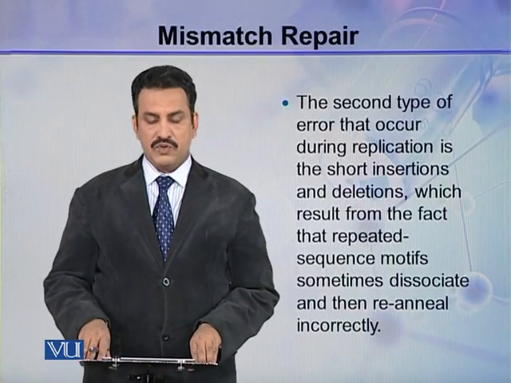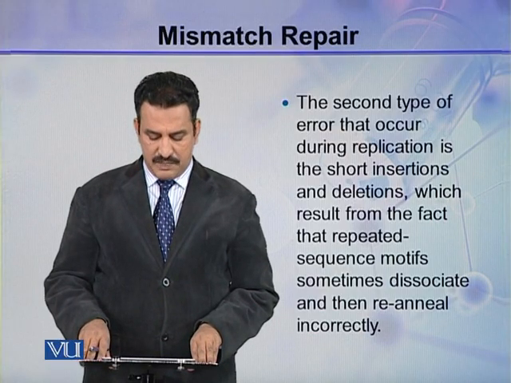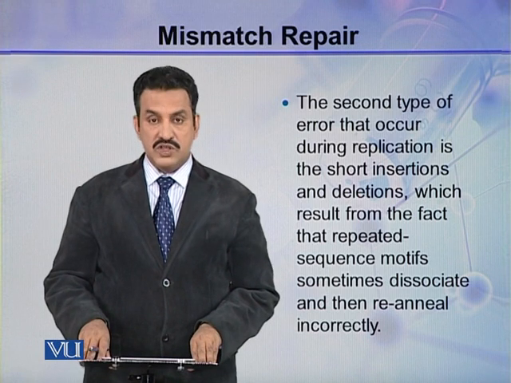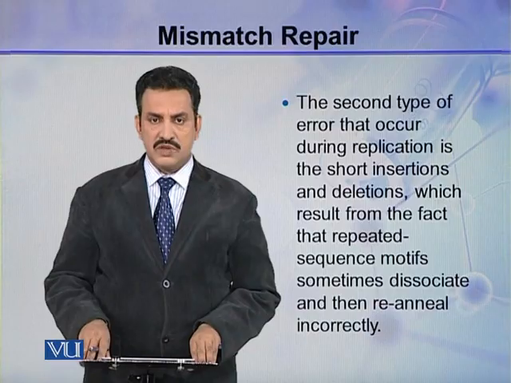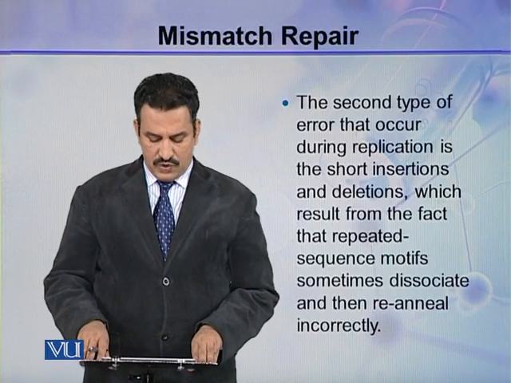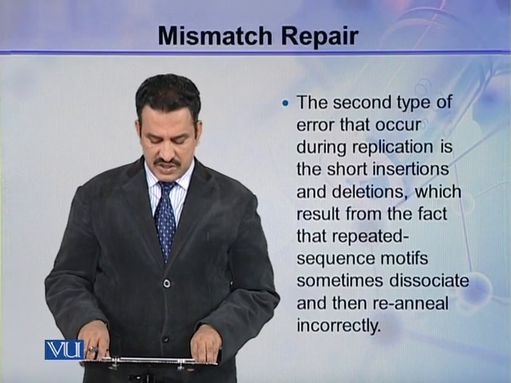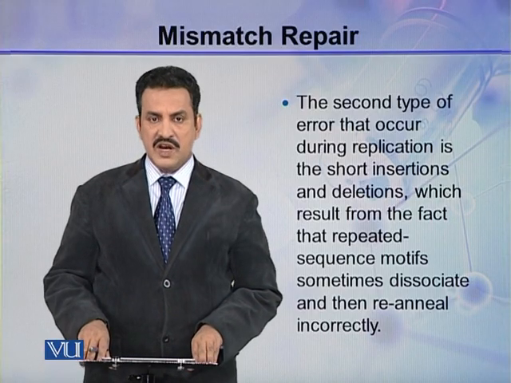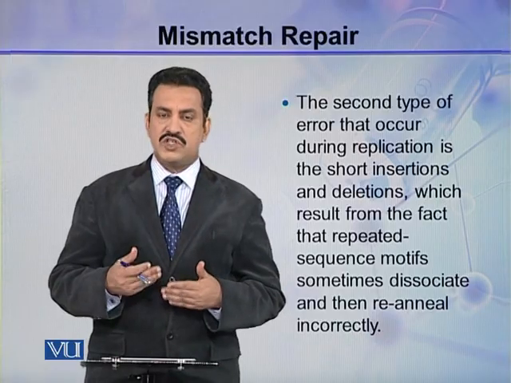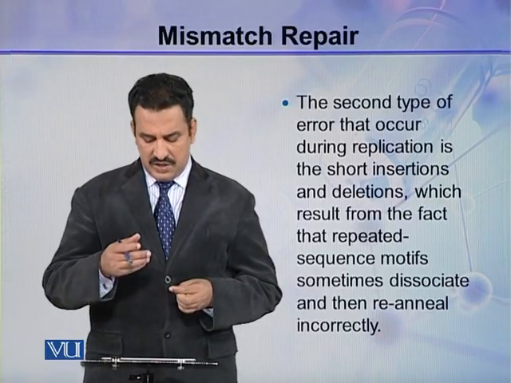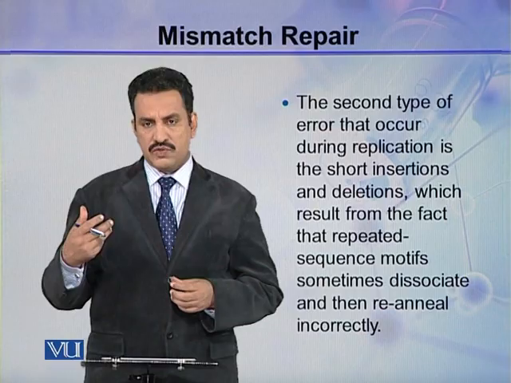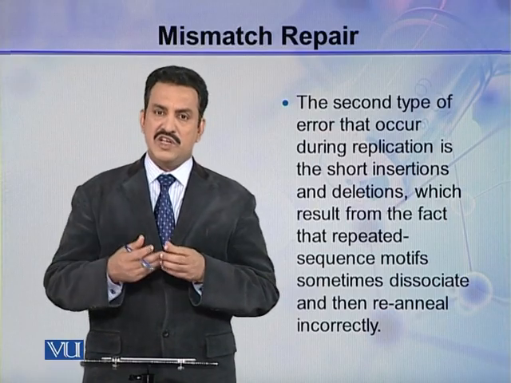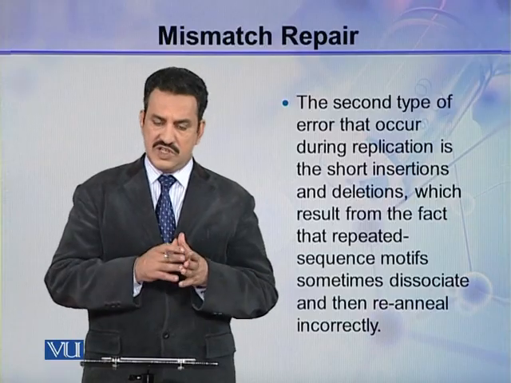The second type of error that occurs during replication is the short insertions or deletions. These short insertions or deletions may result from the fact that repeated sequence motifs are present in the DNA, and sometimes these repeated sequence motifs dissociate from the parent DNA, and then they re-anneal incorrectly to the DNA.